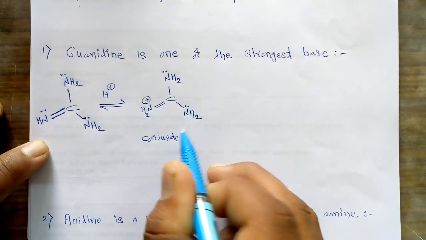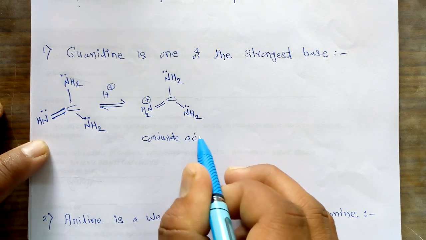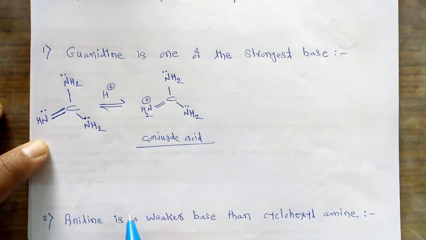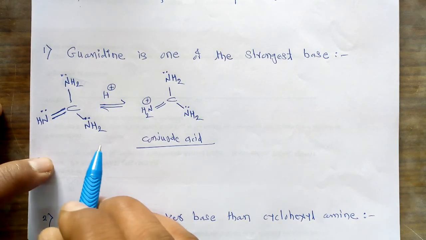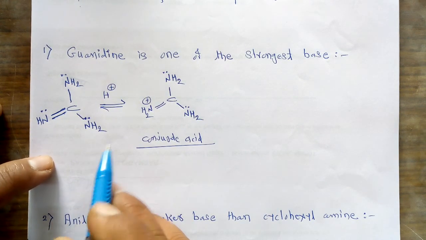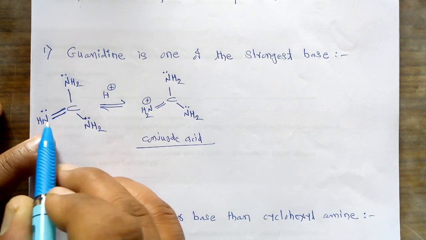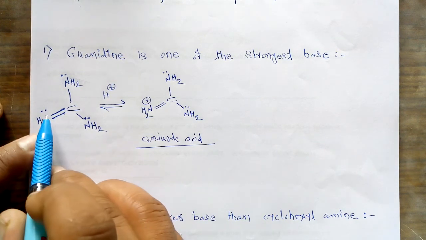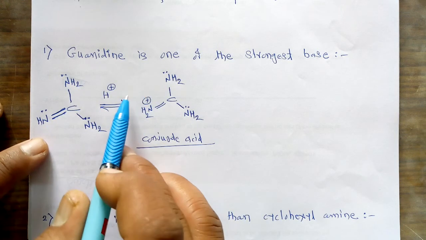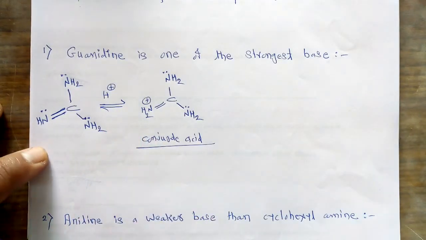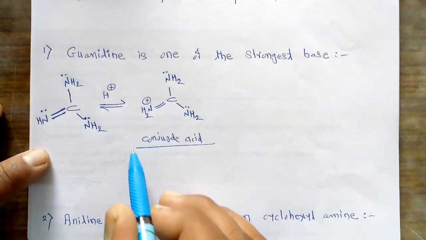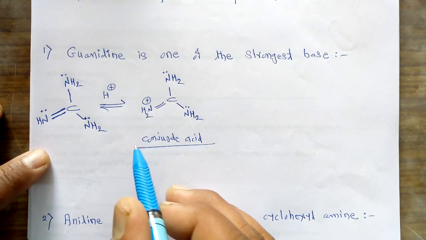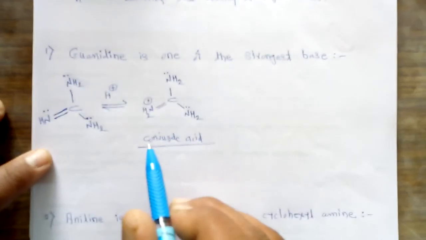This is called the conjugate acid. Now, as far as the structure of this conjugate acid is considered, we know very well that a base compound has two types of definitions. First is how easily it makes the lone pair available to donate to the proton, and the second is, after donating this lone pair to the proton, what is the stability of the conjugate acid. On that basis we classify the given base as strong or weak.